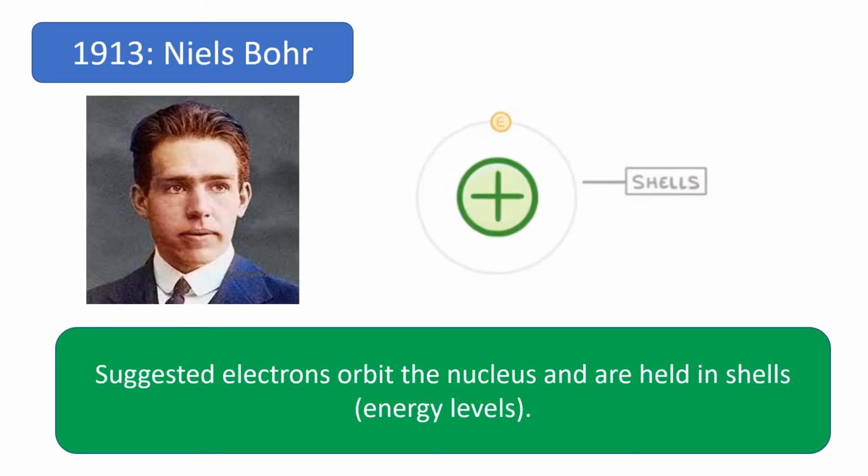It wasn't long after, just a few years later, that Niels Bohr came up with an idea that the electrons, instead of just being in a cloud around the nucleus, actually orbited, so went round the nucleus, a bit like the Earth goes round the sun, so kept on moving, and were actually held in shells, or what we would call energy levels. And this solved the problem of an atom collapsing in on itself. And that made much more sense. So this looks very similar to what you might recognise today as the structure of the atom.